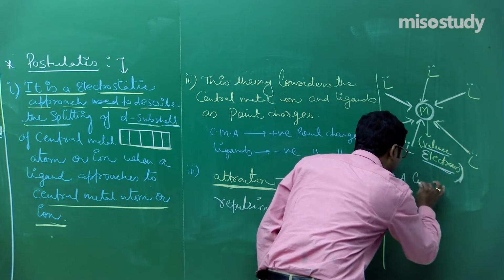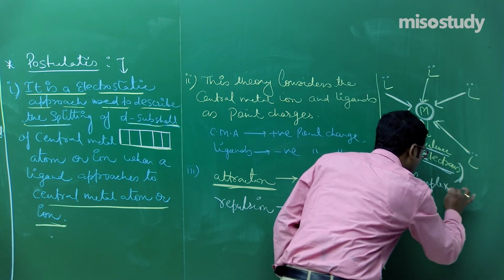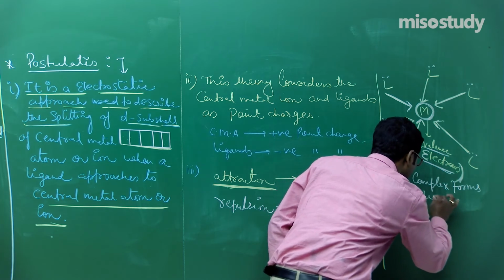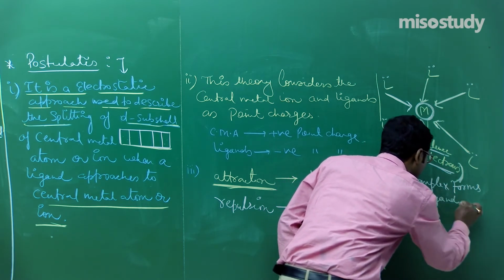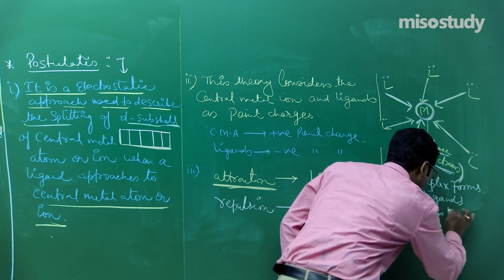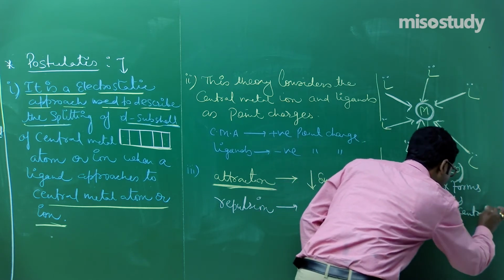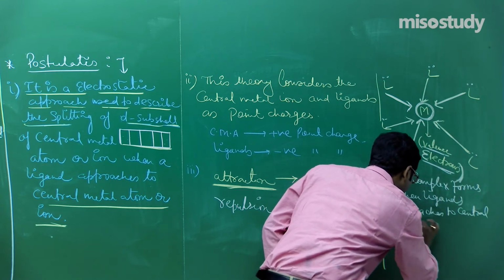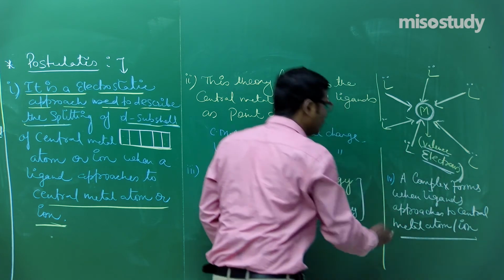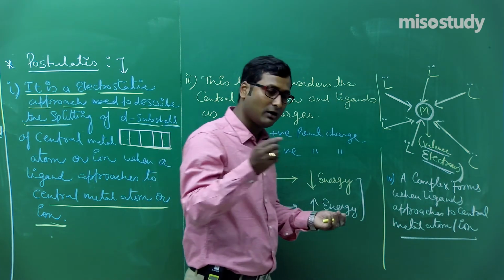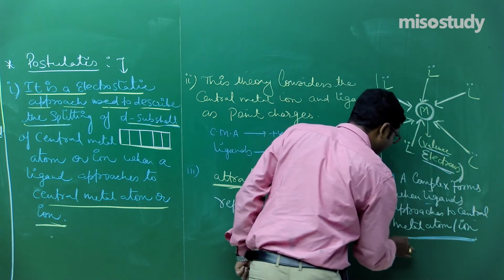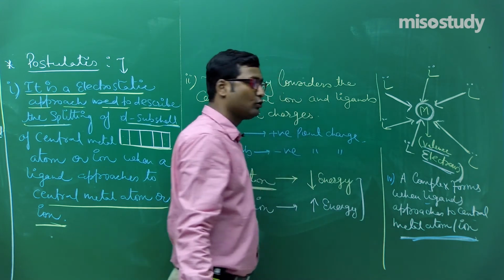A complex forms when ligands approach the central metal atom or ion. Is it clear to you? A complex only forms when ligands approach the central metal atom. Is it clear to you?